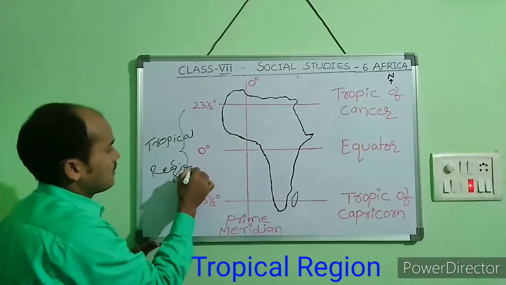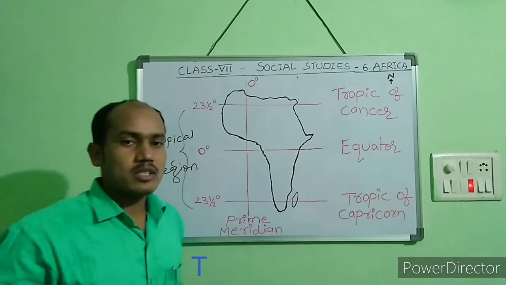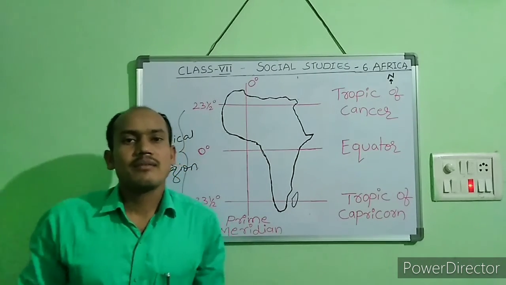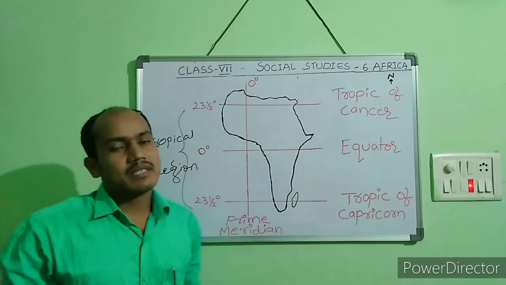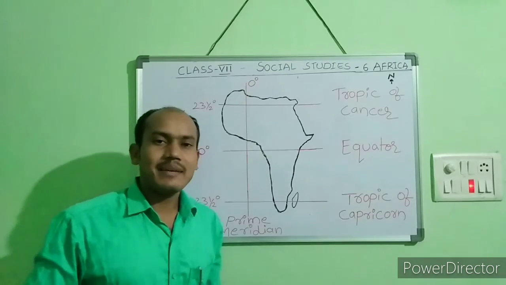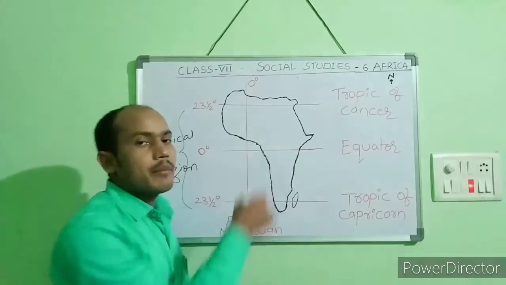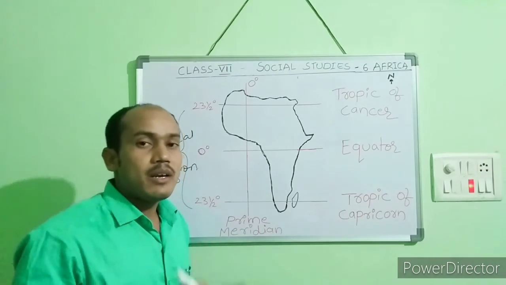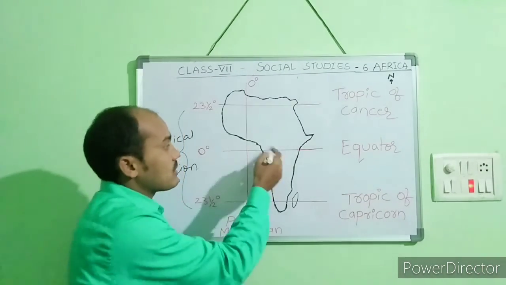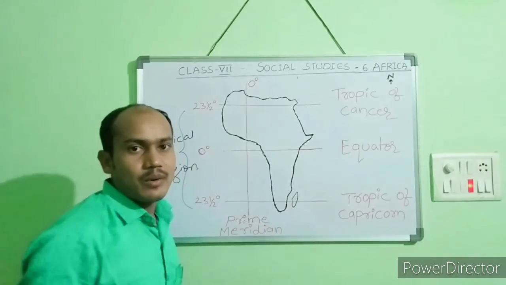So dear students, this is our today's topic. In the next class, we are going to learn about the climate of Africa. Today's assignment is to draw a map of Africa and find out the countries through which the equator passes. Okay, thank you.